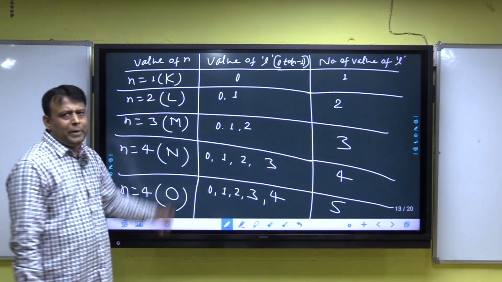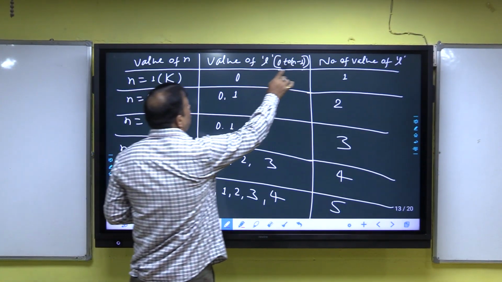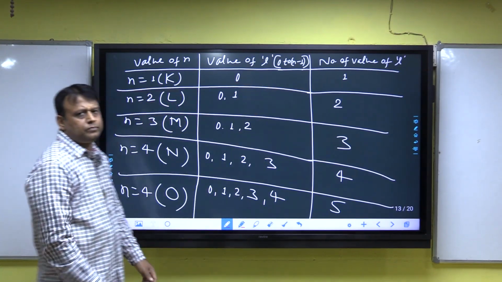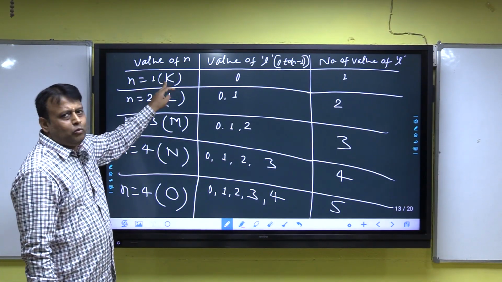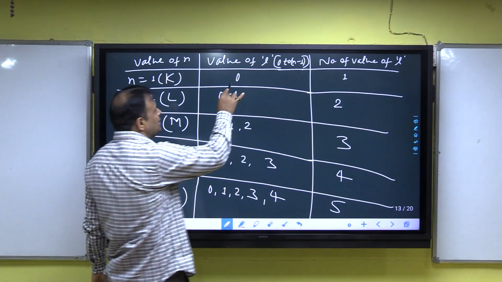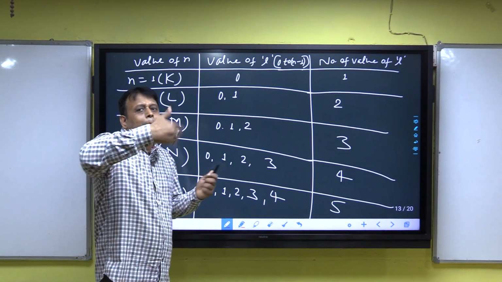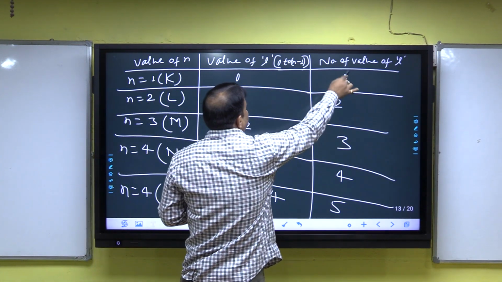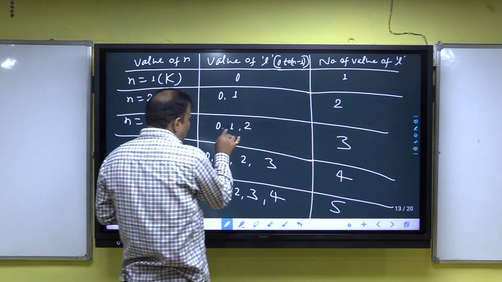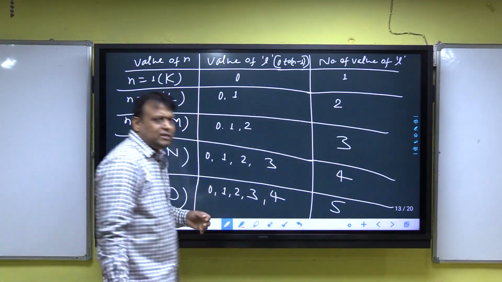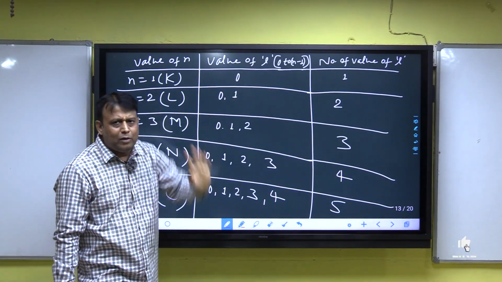Listen, the value of n is equal to 1. When n is equal to 1, then the value of L is 0 to 1 minus 1, that is 0. 0 to n minus 1, and n is 1, so 1 minus 1 is 0. When n is equal to 1, L is equal to 0, and that is the value of L. But the number of values of L, how many values? Then 0 is 1, because it is the number of values. In the case of 0, 1, there are 2 values; 1, 2, 3, 3 values, and hence in the first orbit, the number of values of L is 1. N equal to 1, value of L 0, number of values of L 1.